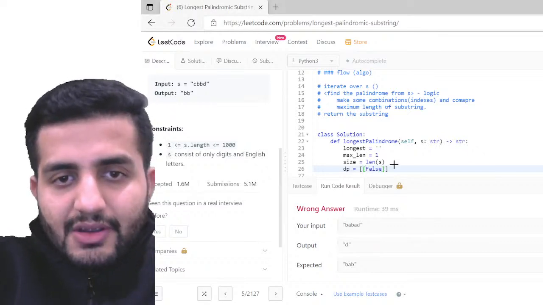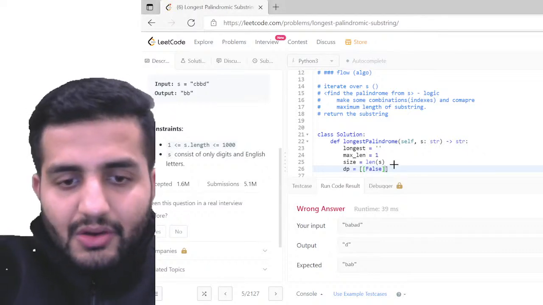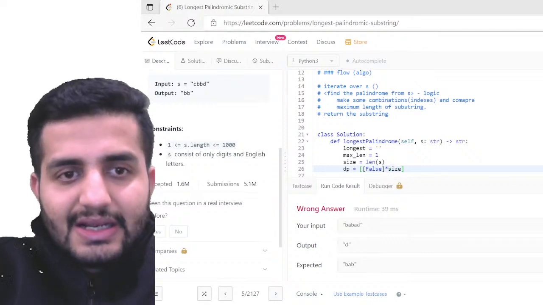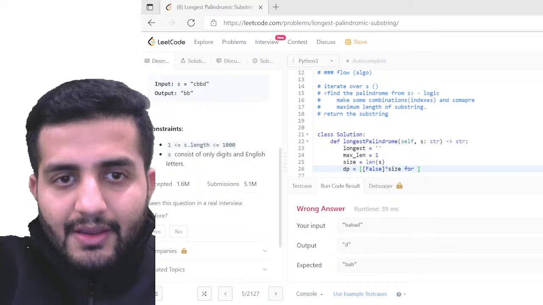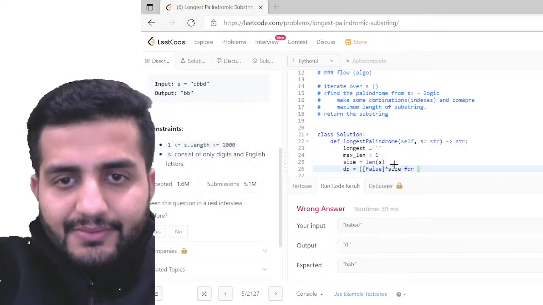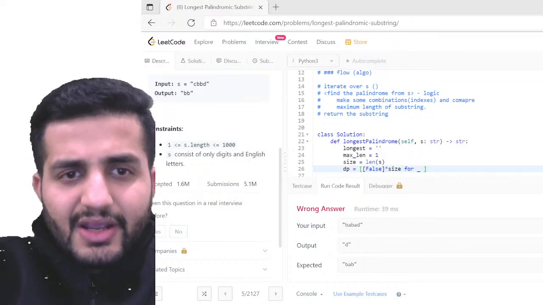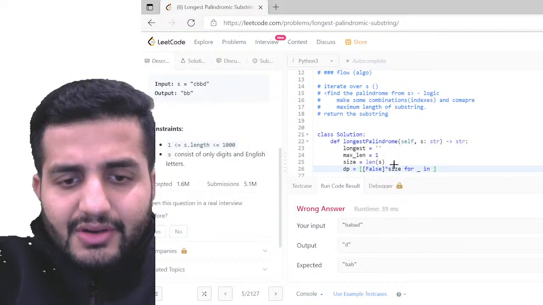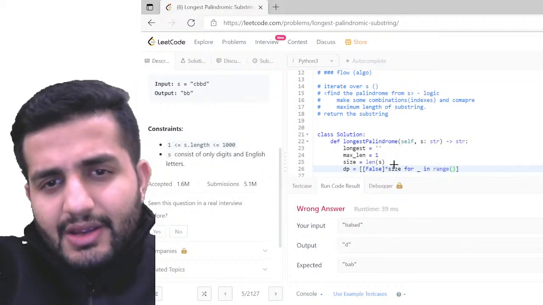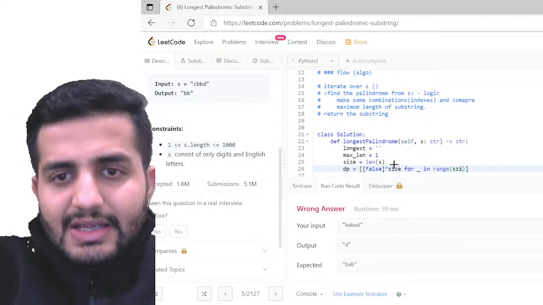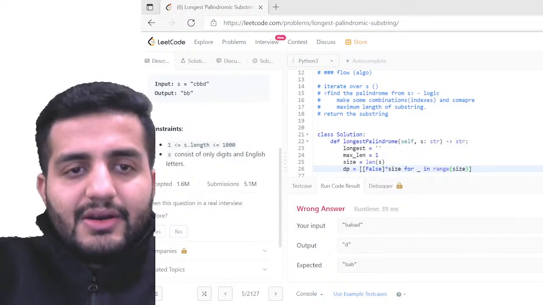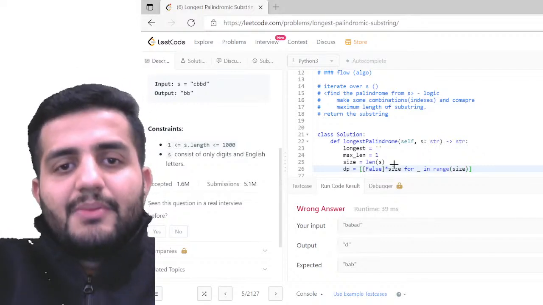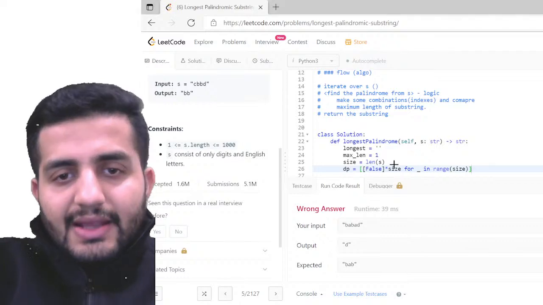So false times size, for underscore in range of my size. Cool. So I've initiated the pointer for me, right? This is gonna be my pointer.